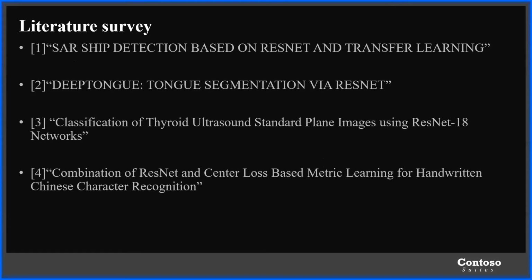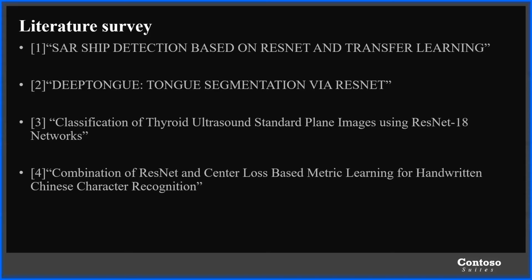Okay. Our next slide is about the literature survey. All these papers basically deal with classification based on images, and all use ResNet and CNN. For instance, let us go through the first topic, that is SAR ship detection based on ResNet and transfer learning. What is SAR? SAR is a short form for synthetic aperture radar. Synthetic aperture radar ship detection has been a research hotspot and is significant for marine surveillance.